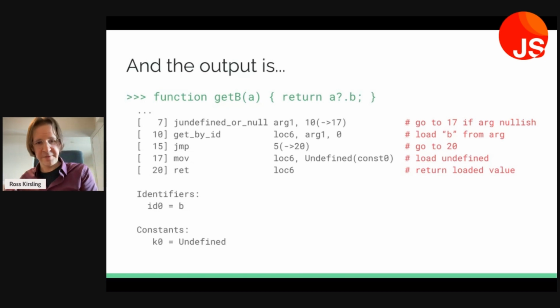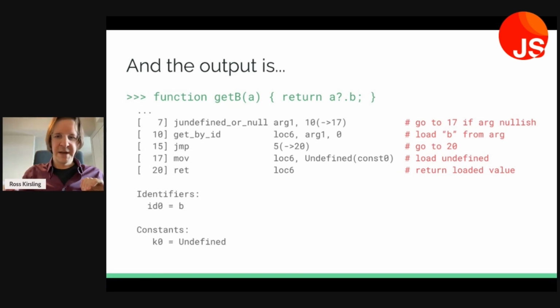We're going to take an undefined constant and put it into loc6, local variable 6. Why 6? Who knows? But it's a local variable. And we're going to put an undefined constant into it, and we'll go to the next line, and we'll return that value. If we didn't jump on the first line, then we'll go to the second line.